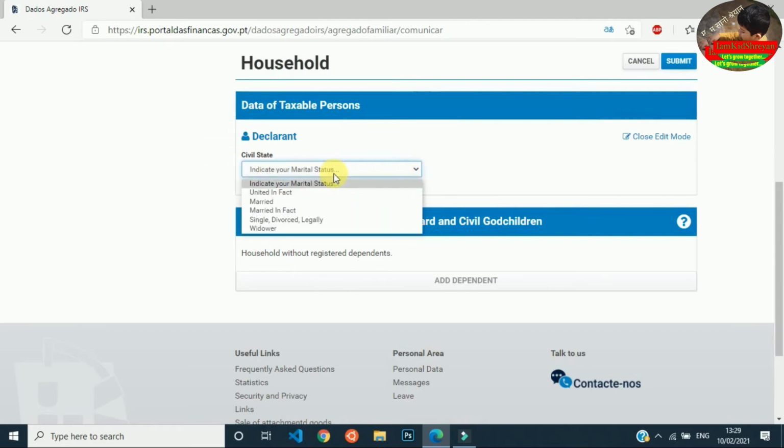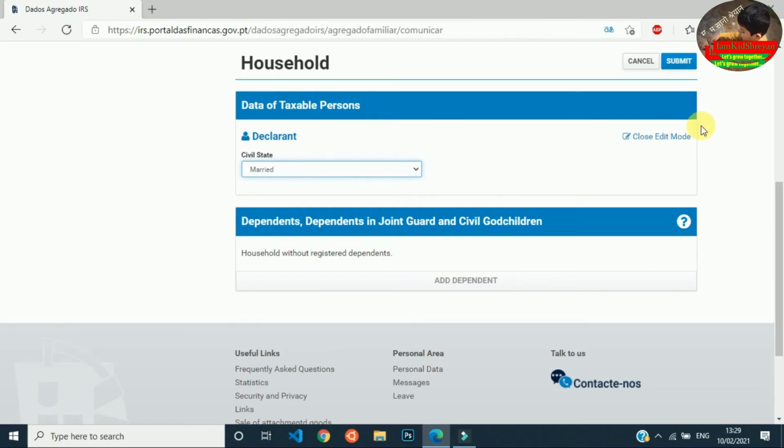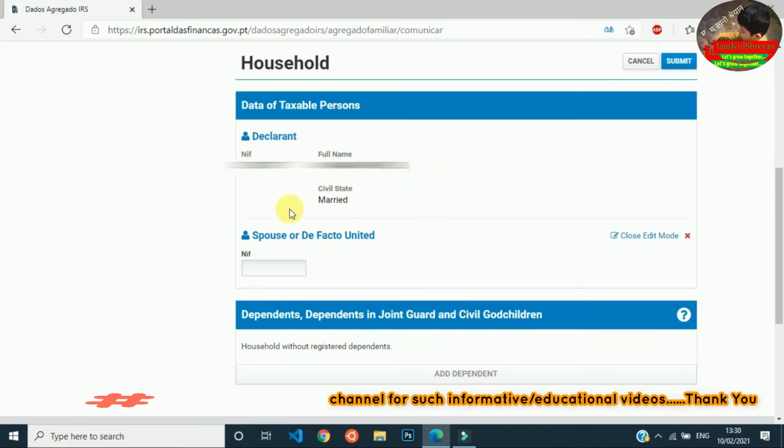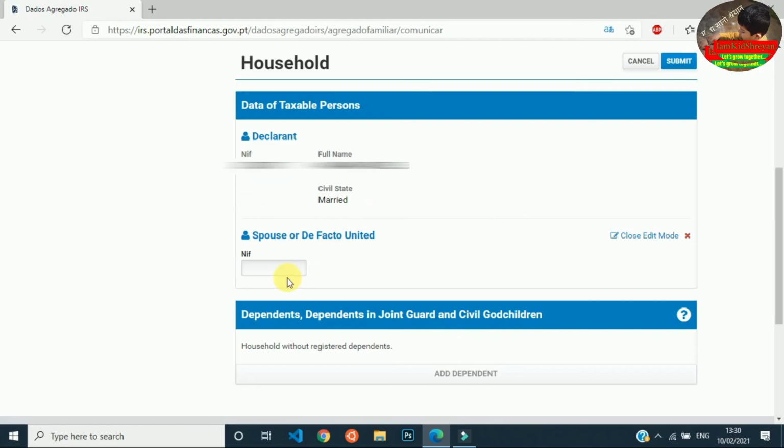Now from here you can choose your situation. What is your status now? You can choose married, separated, divorced, according to your status. Then click on close edit mode. Now you will get the option for putting your spouse. Then you can put your spouse's NIF number.